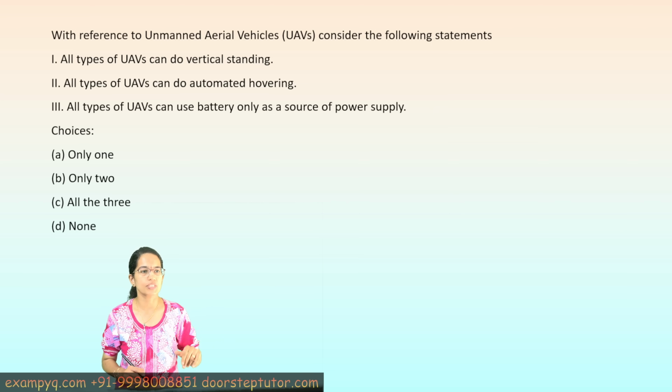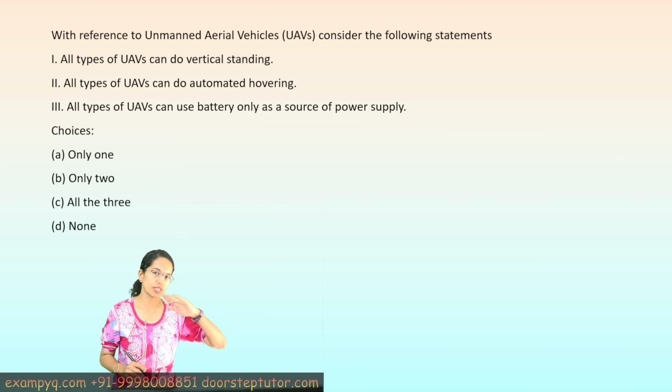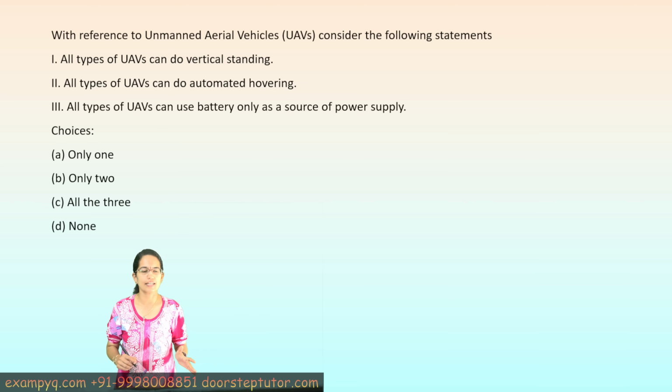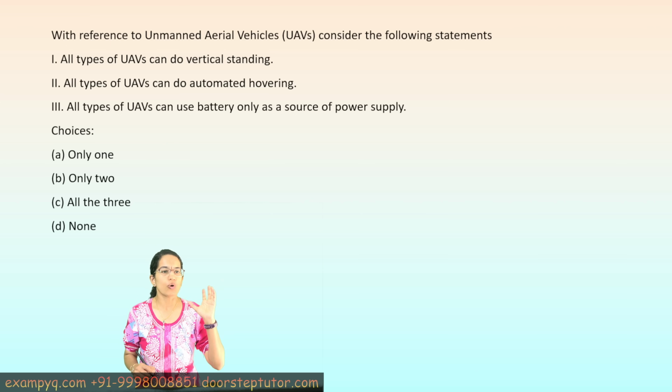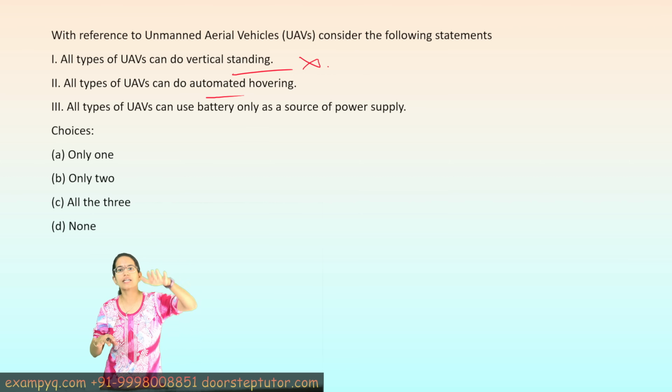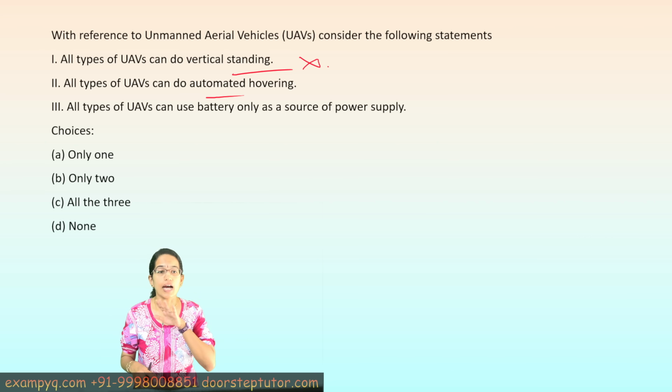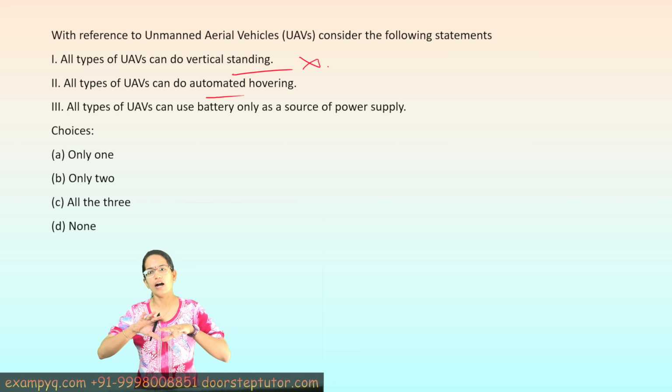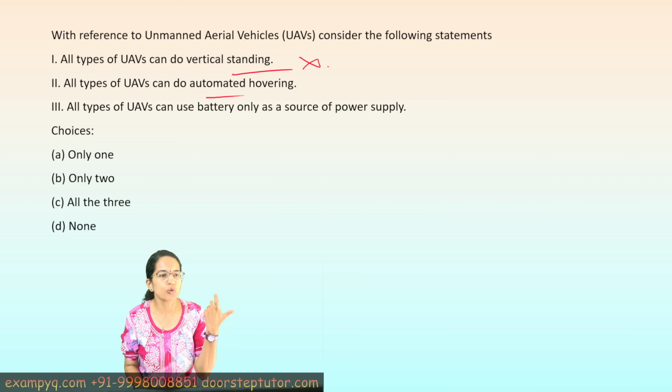So now here the question says unmanned aerial vehicles. Now this question was really important in light of the recent events. So the first statement: all types of unmanned aerial vehicles can do vertical landing. That is incorrect. Vertical landing is associated with vertical takeoff and landing capability. Now all unmanned aerial vehicles aren't capable of the same. There are mixed designs which are available, and some of them take the runway, right? So this is incorrect. The second is all unmanned aerial vehicles can do automatic hovering.